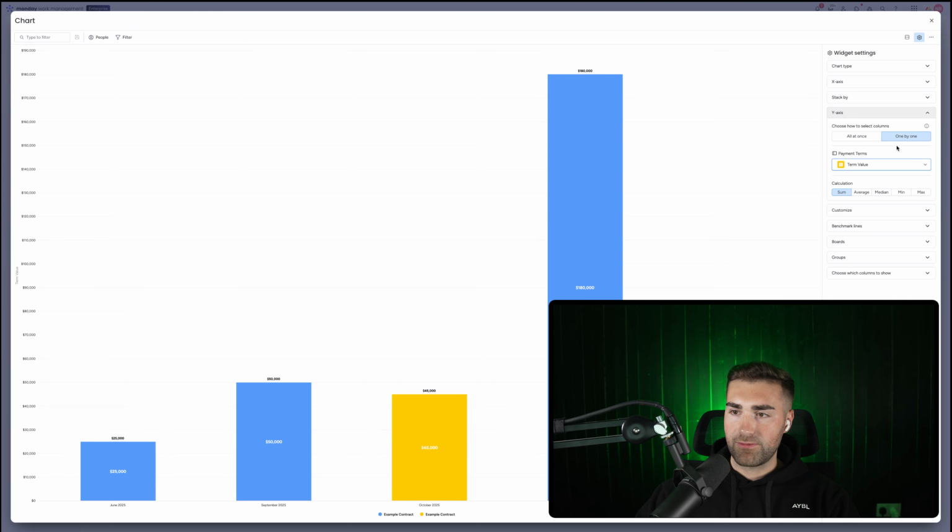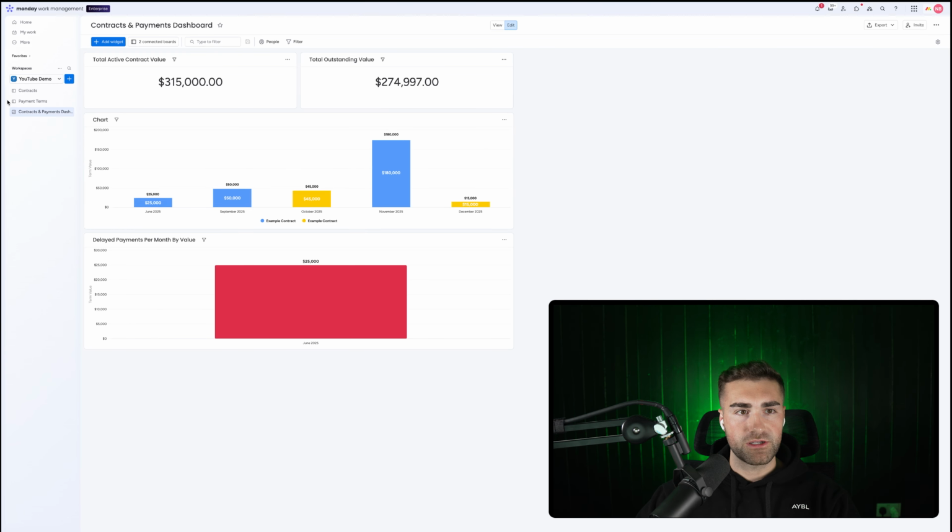So we can see our cash flow, and then the coloring. I don't know why it's different colors. Let's just find out why it's got different colors. Example contract. Apparently I've got two example contracts. Is that right? I do. Number 1, and let's call this example contract number 2. Number 1 again, or what am I doing? We'll go here and then set this as number 2.